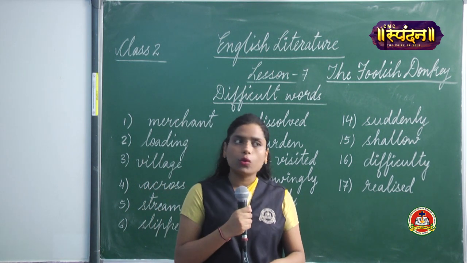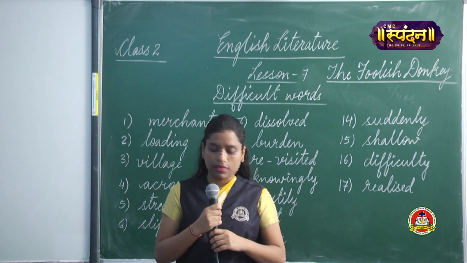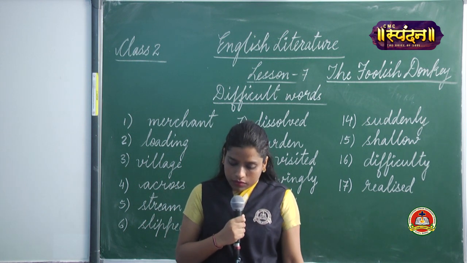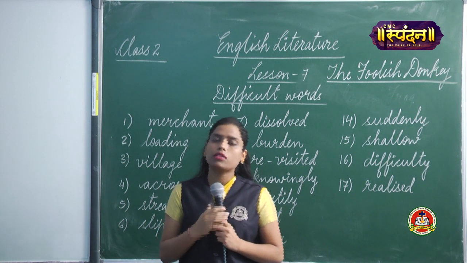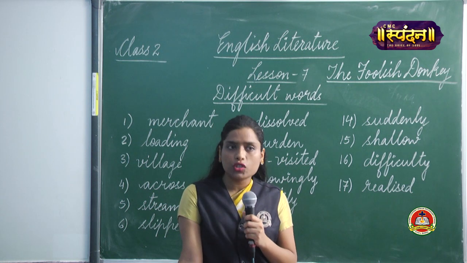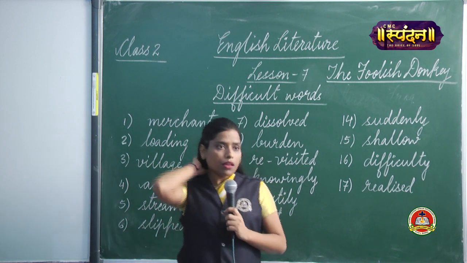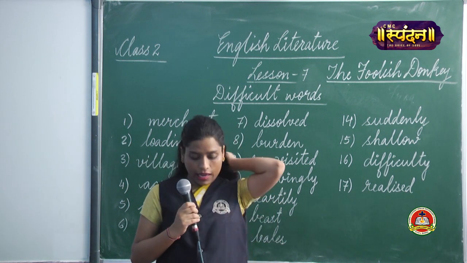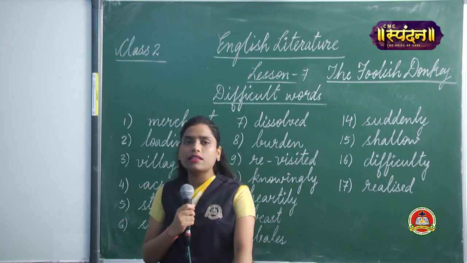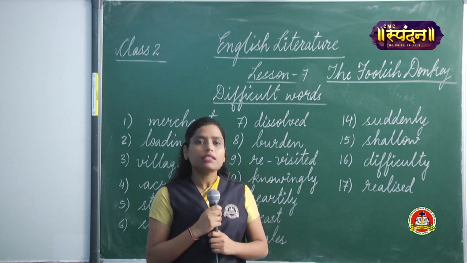Then you have knowingly. What is the meaning of knowingly? Deliberately. Something that you do deliberately is called knowingly. Then you have beast, B-E-A-S-T. What is the meaning of beast? Beast means an animal, and especially a large animal. Then you have another word, bales, B-A-L-E-S. What do you mean by bales? Here it is given, bales of cotton. Bales means a bundle of cotton, bundle or bunch.